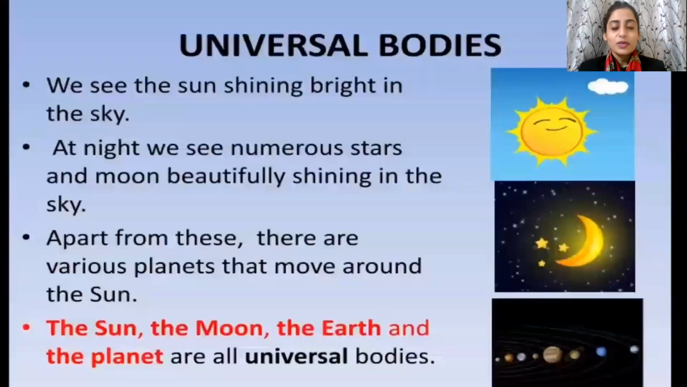So the first thing that we see here is universal bodies, and we see the sun shining bright in the sky. In the morning, when you wake up, you will see it's all illuminated, it's all lit up, and it is the sun that is providing us with that light. So the sun is shining bright in the sky, and that is the reason why we are able to see the daylight. Another thing, at night we see numerous stars and the moon beautifully shining in the sky.